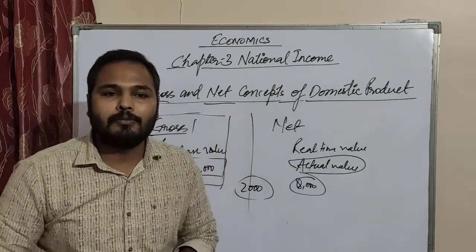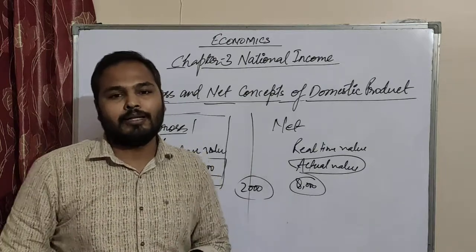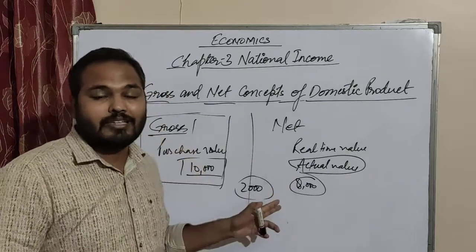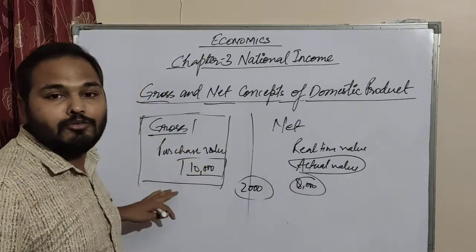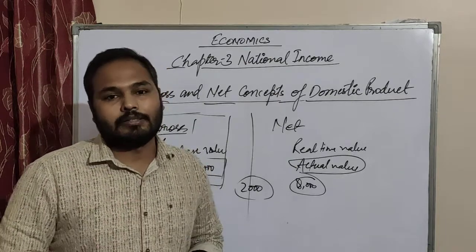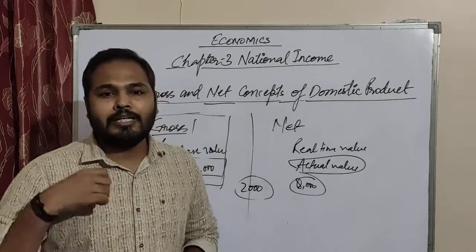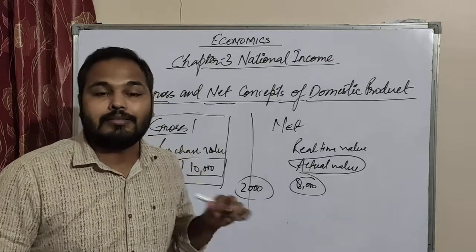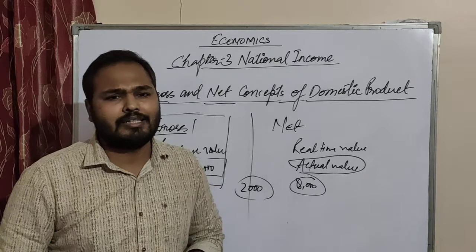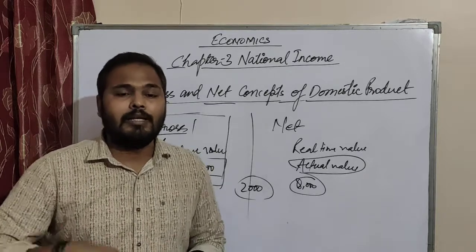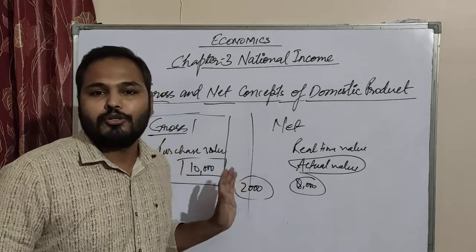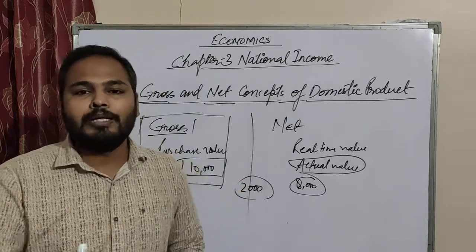Whenever they see your mobile in your hand, they will ask you what the cost of your mobile is. Then you will not say it is 8,000. You will always say the purchasing value, that is, you will say 10,000. But suppose another person comes to you and asks for the mobile, and you ask in return that he give you 8,000. Or if you ask for 10,000, he won't purchase that mobile.